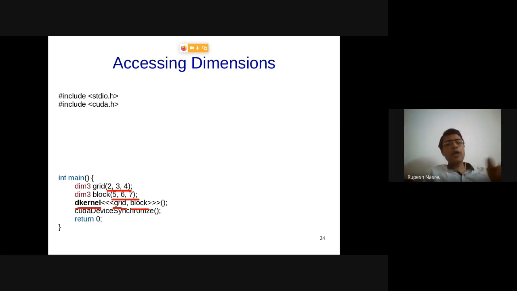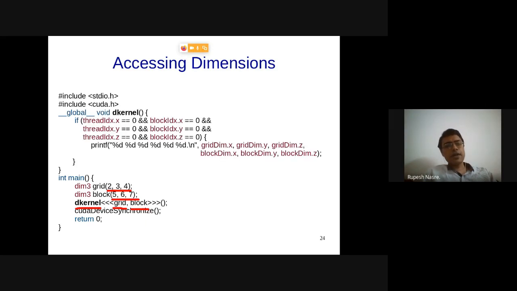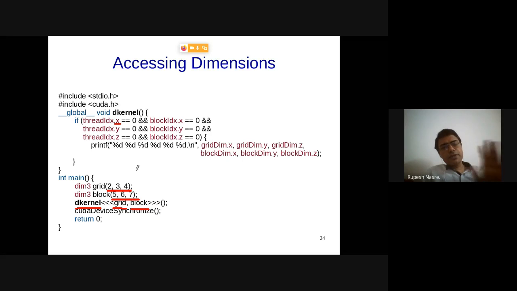Okay. How do I access that within a kernel? By the way, the ones that I was talking about, threadIdx.x, y, z, etc., are all accessible only within the kernel. Those are not accessible on the CPU. So this is just code that I'm printing. I expect it to print all of these values, gridDim.x, y, z, and blockDim.x, y, z. I want you to think about what is the output of this program.